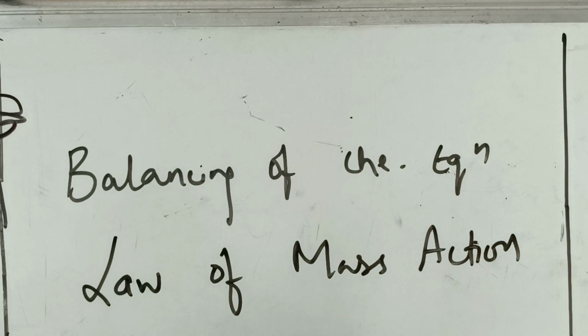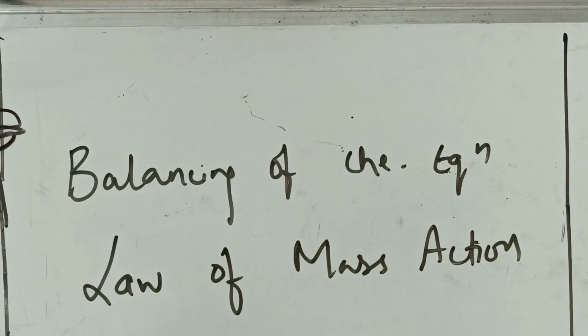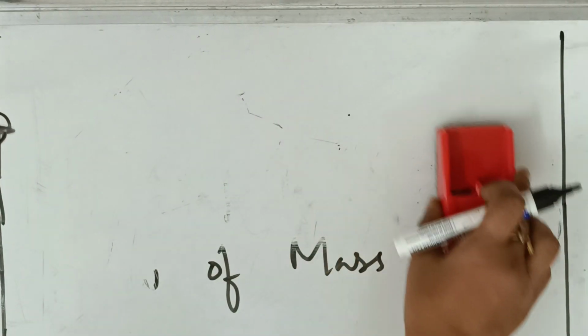Simple. The concept is that however much you burn, LHS is equal to RHS. How much you are burning, that should be producing energy. So balancing of chemical reactions depends upon the concept of the law of mass action. So this is one MCQ. So let's start. First of all, in balancing of chemical reactions or equations, the first thing to remember is